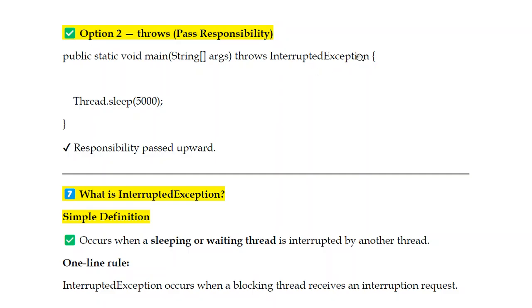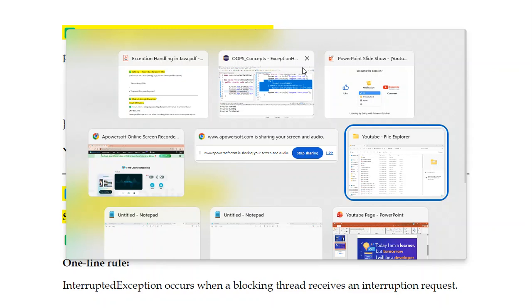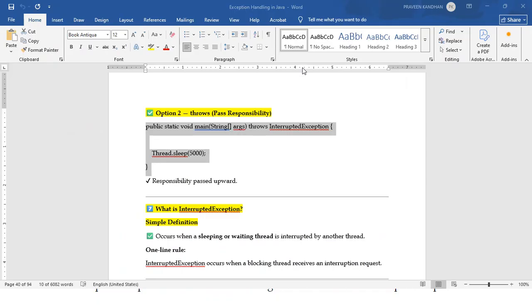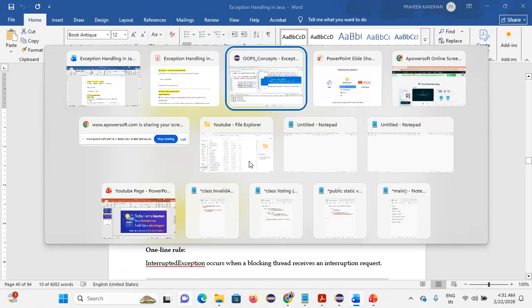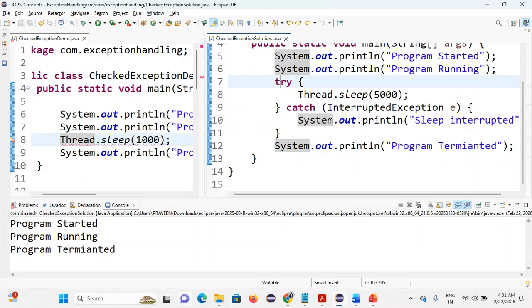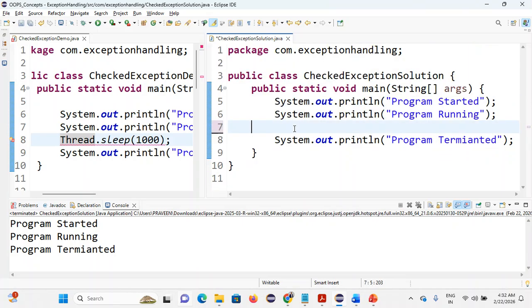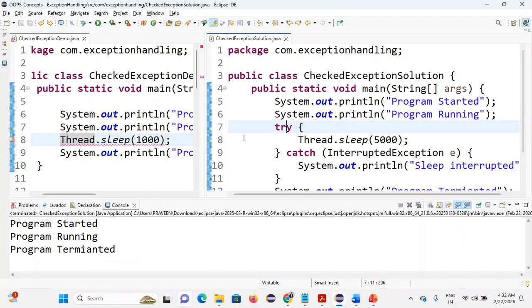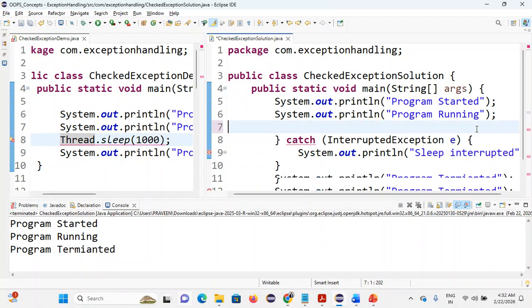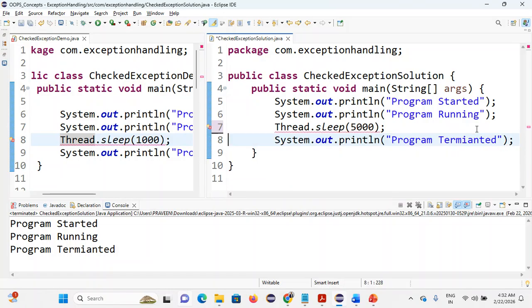So near the main function, we are adding the keyword throws and then the exception name, InterruptedException. I'll copy this content and paste it here. It's not required now, so I'm deleting these lines. Here, as usual, compilation errors will come, until the exception type is declared near this main function.